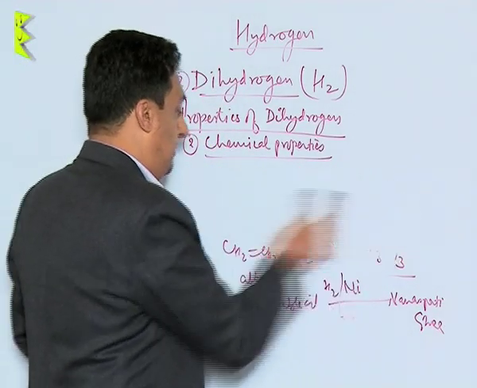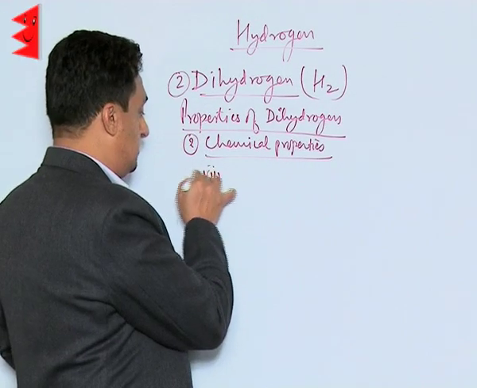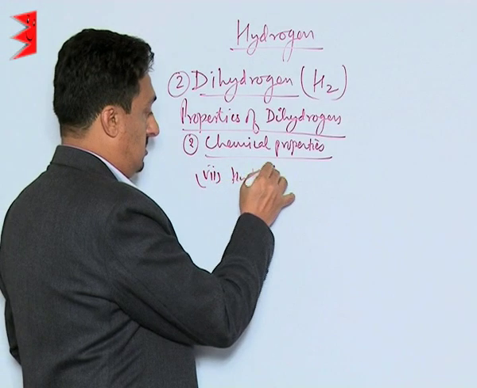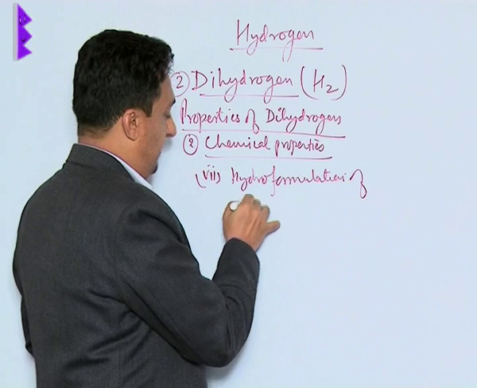Now, it is also being used in hydroformylation of alkenes.